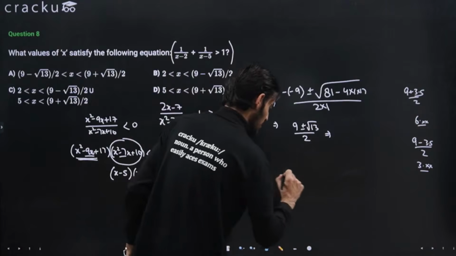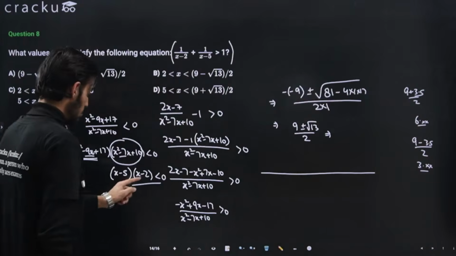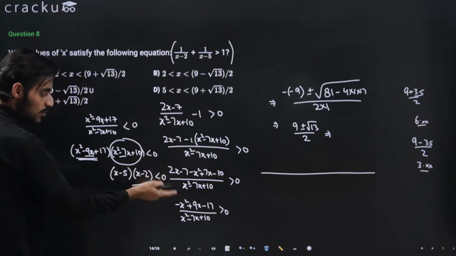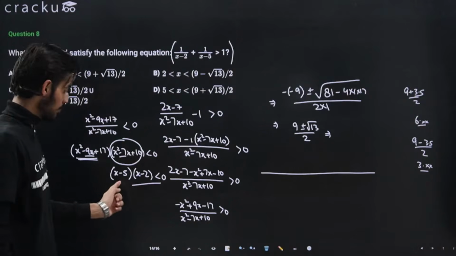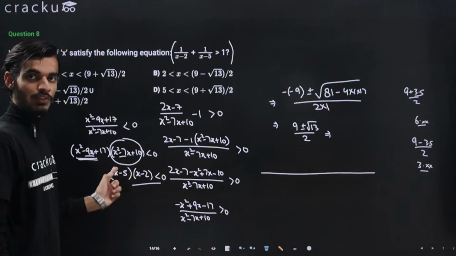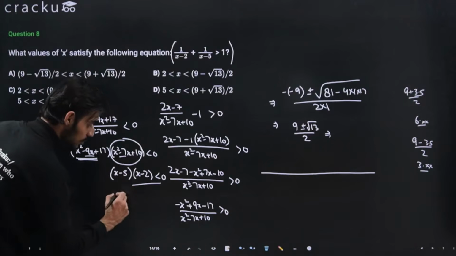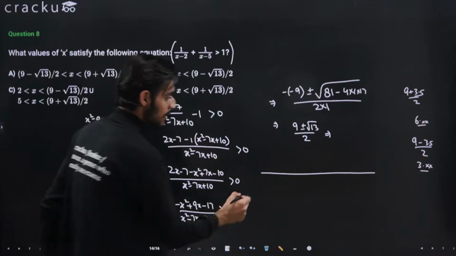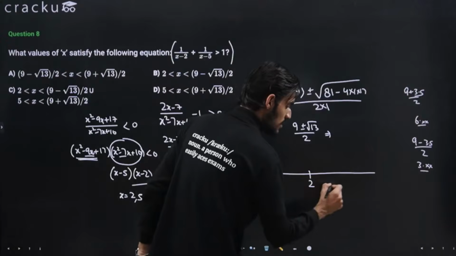I'm framing the number line here. So these two critical points: x minus 2 equal to 0 will be x is equal to 2, and x minus 5 equal to 0 will be x is equal to 5. So the two critical points here are 2 and 5.